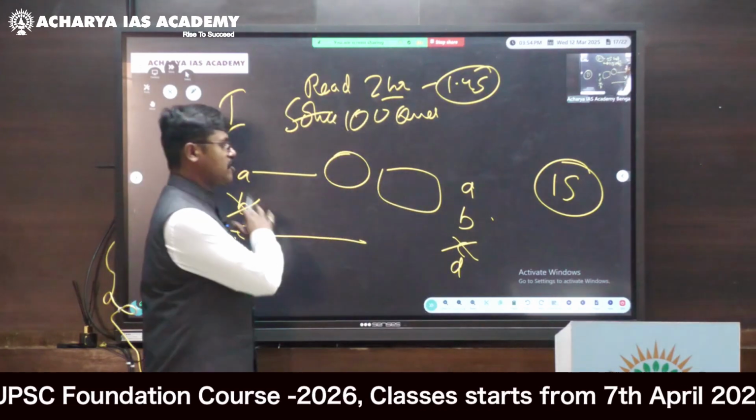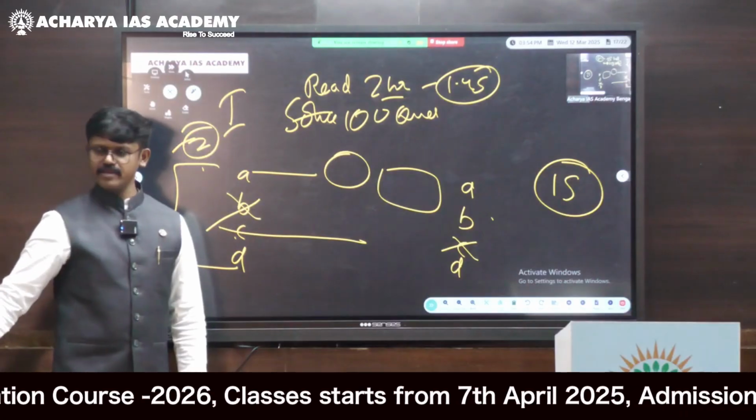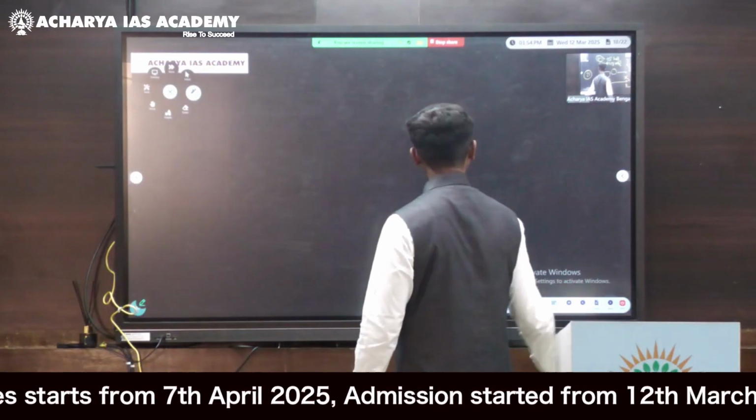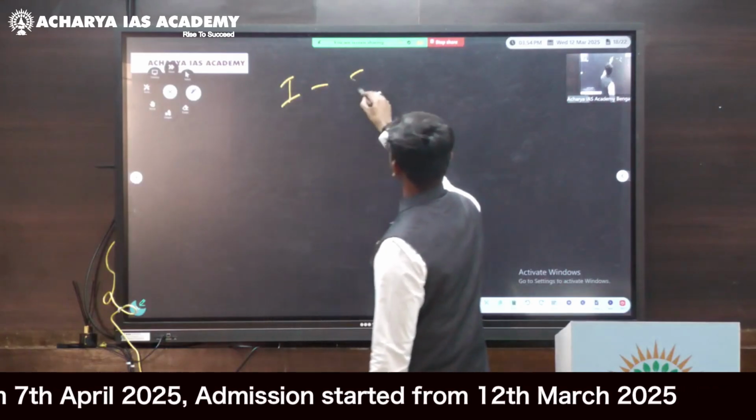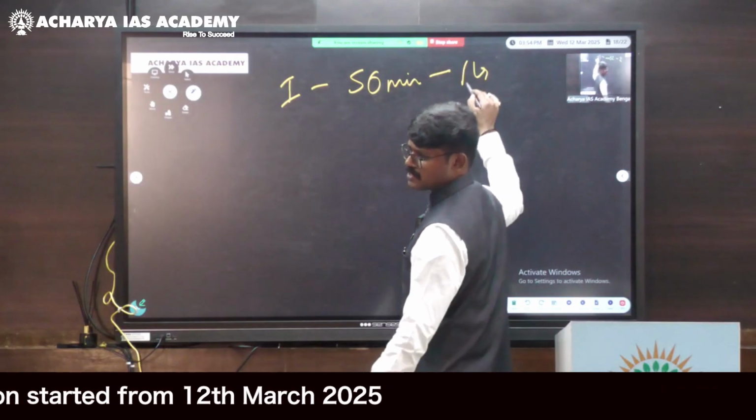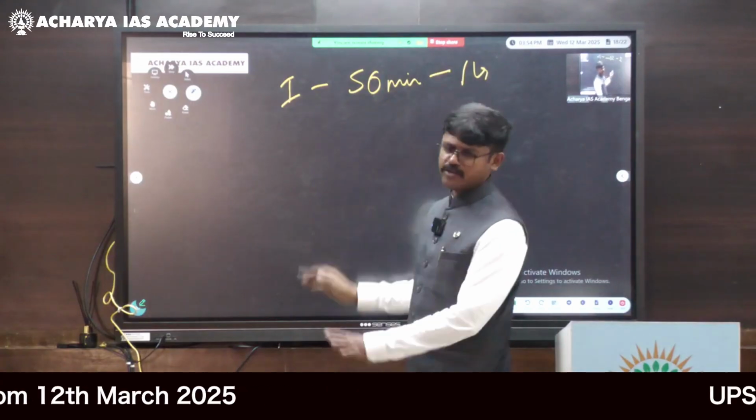So in the first reading you have touched upon all the 100 questions. In your second reading, so this you are spending roughly around how much time? In your first reading, ideally you can spend 50 minutes. Since you are just starting, I give 1 hour, not more than that. 50 minutes is more than enough to read all the 100 questions.